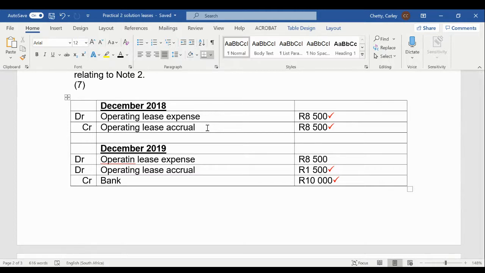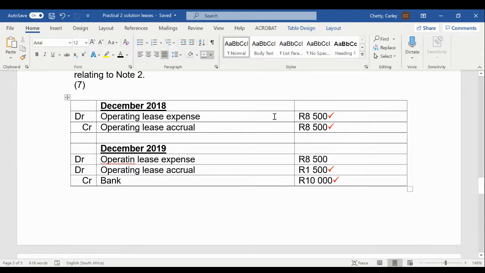And the reason we are using the operating lease accrual account is that this amount of 8,500 is not actually physically paid out of our bank accounts at this stage. Remember, the terms of the lease agreement are that for the first 3 years, it is rent-free, meaning we don't have to pay rent. So we are not physically taking the money out of our bank account and putting it into the bank account of our lessor. However, we want to record some of the expense now.